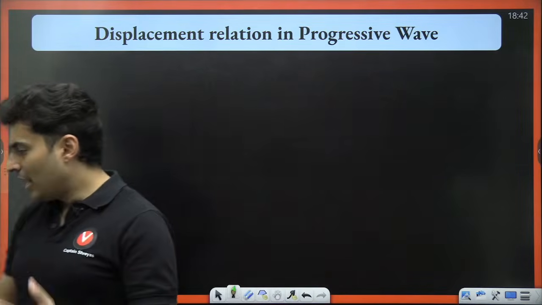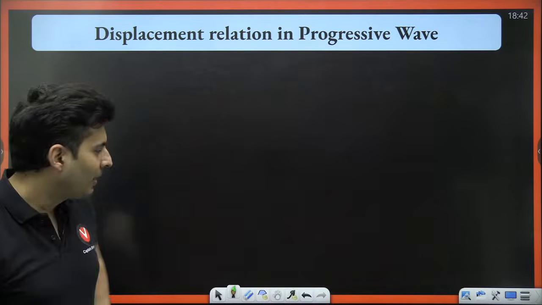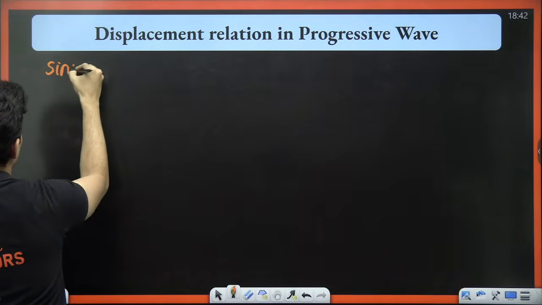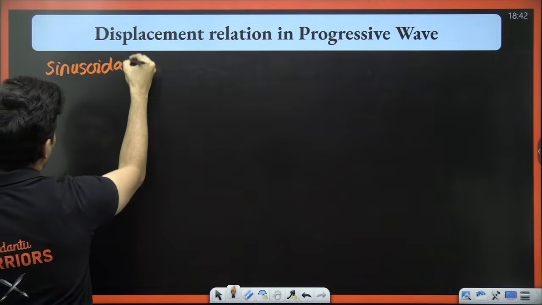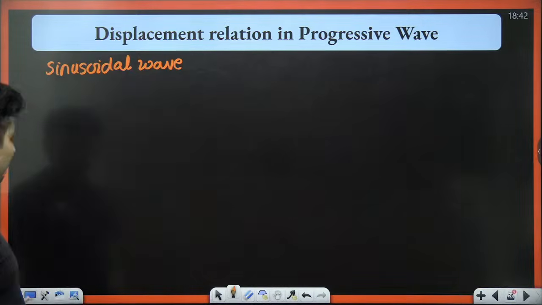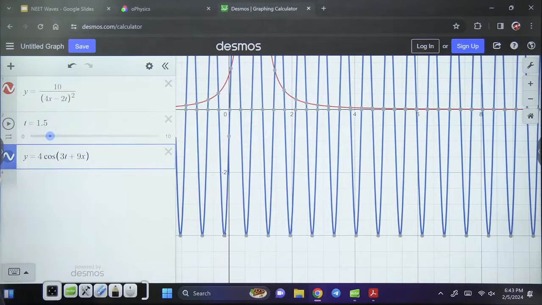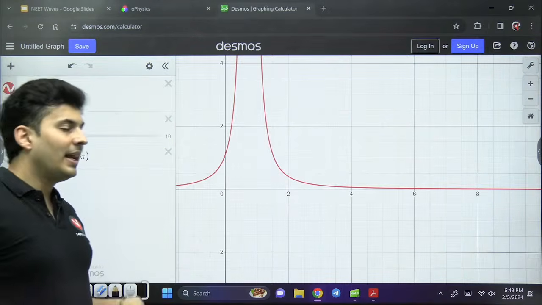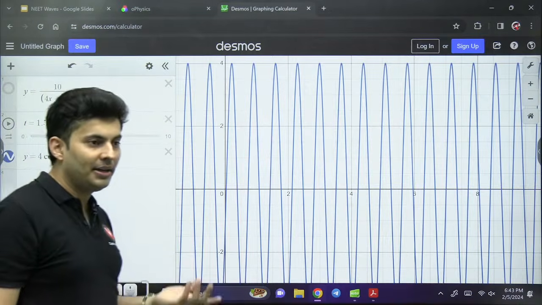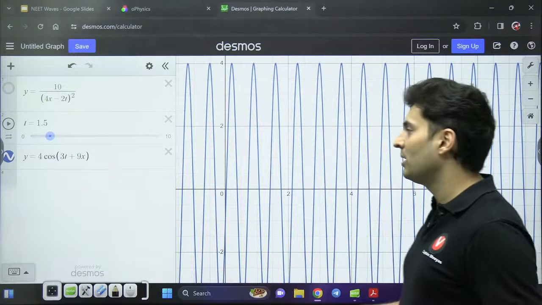Very good. So now, my dear students, my dear warriors, if I write an equation which is a sinusoidal wave equation, what is the meaning of sinusoidal wave? See, this one cos is a sinusoidal, this one is not a sinusoidal. Sinusoidal means it should be up and down like a sine wave. Even a cos is, don't call it cosinusoidal. There is no such word as cosinusoidal.